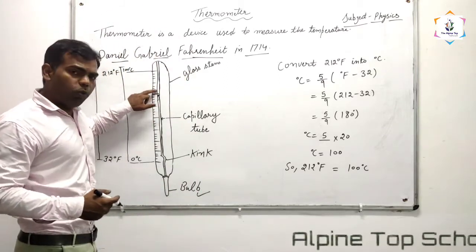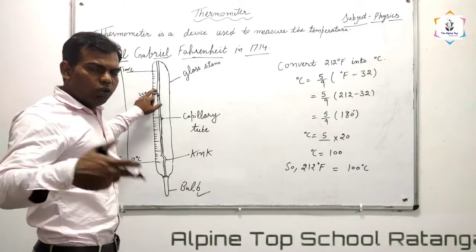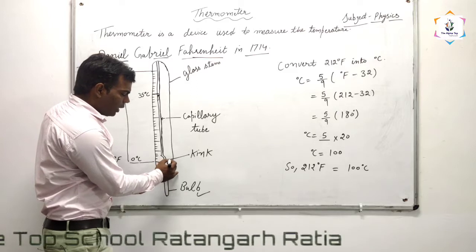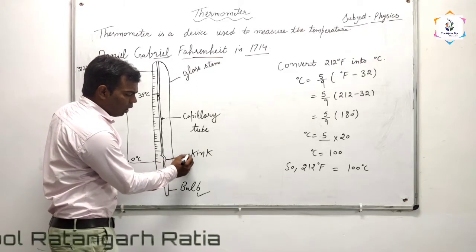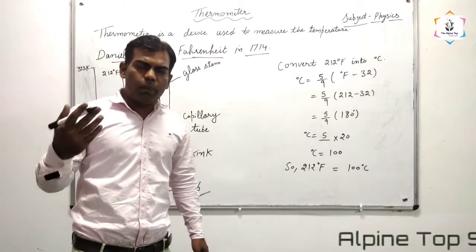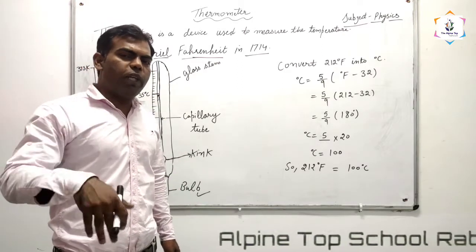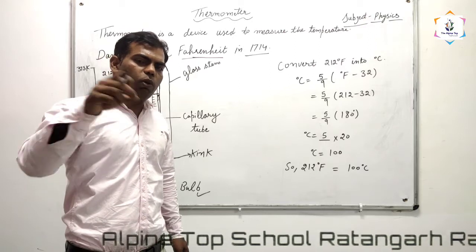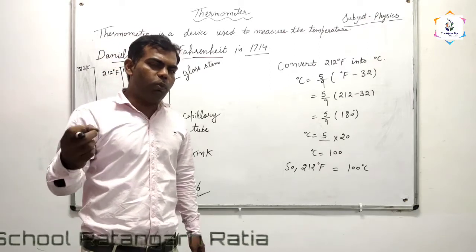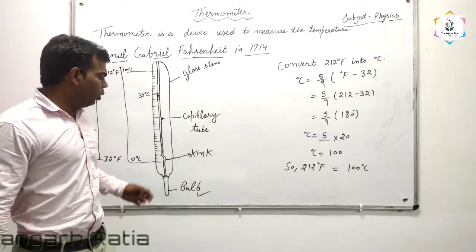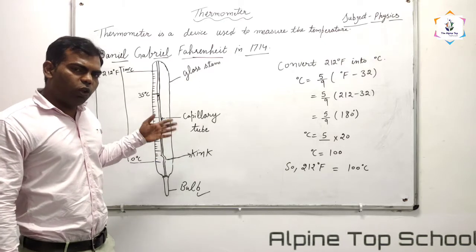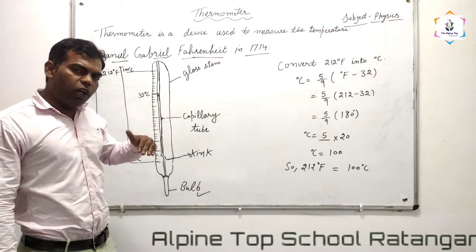To stop this sudden going down of the mercury level, there is a kink. The kink stops the sudden downfall of mercury, so that when we take the thermometer out of the mouth, we can still check the temperature of the object or person with the help of this kink.